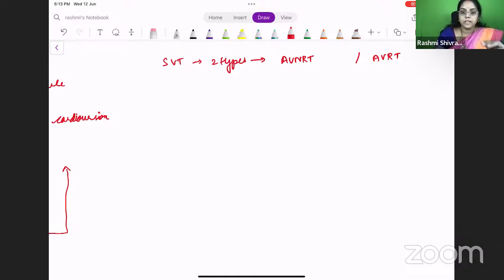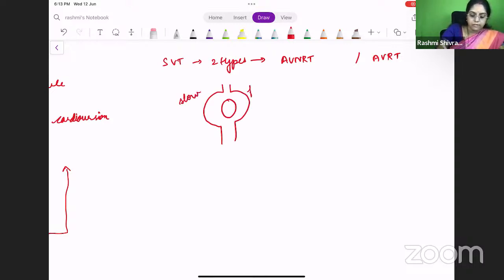So what happens basically in this SVT? So this is a slow pathway and this is a fast pathway, right? Normally, when a premature atrial complex comes here, it is transmitted through the slow pathway, which goes very slow, and it is also transmitted to the fast pathway. By the time the slow pathway is getting transmitted, the fast pathway gives out an impulse downward, and it also cancels out the slow pathway's impulse, right? So the resultant impulse will be a regular impulse. Okay, so you will have a sinus rhythm.